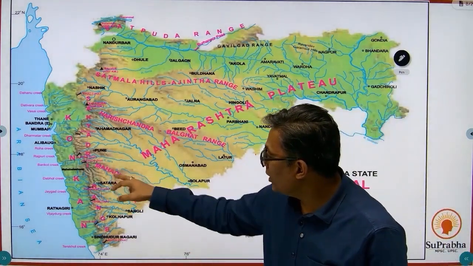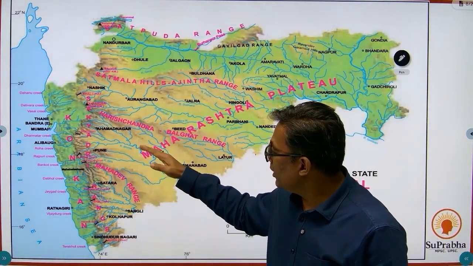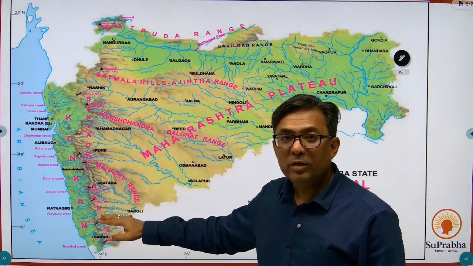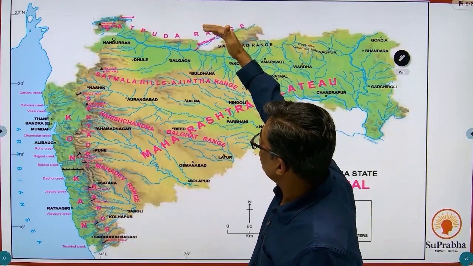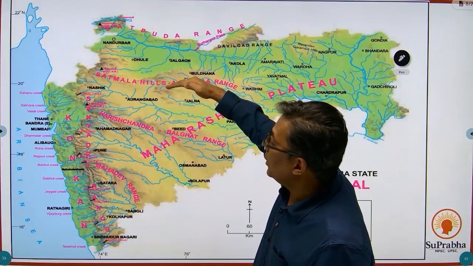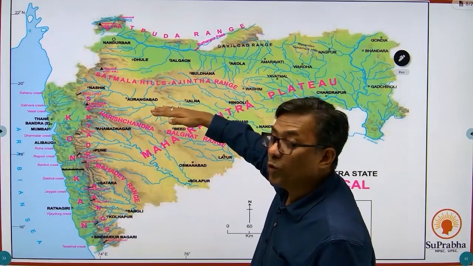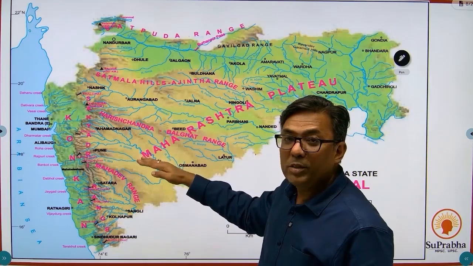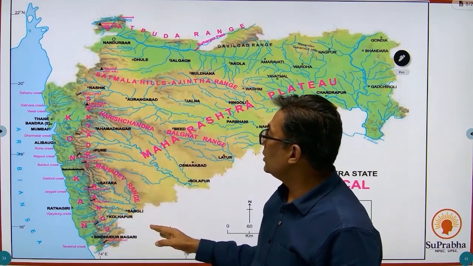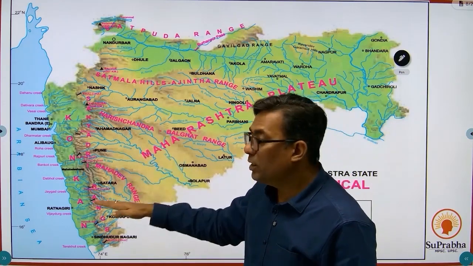Over here you have the Mahadev hills. They are separating the Bhima and the Krishna basin. So if you look at it, the Melghat range is in the northernmost part, then you have the Satmala range which separates the Tapi and the Godavari basin, the Harishchandra Balaghat range which separates the Godavari and the Bhima basin, and you have the Mahadev hills or range which separates the Bhima and the Krishna basin.